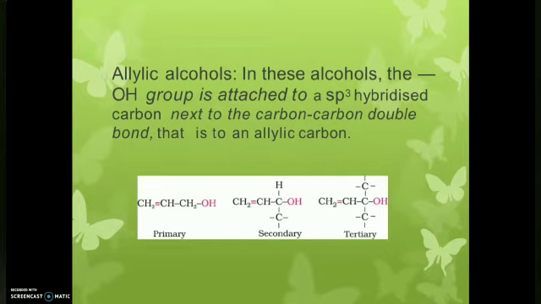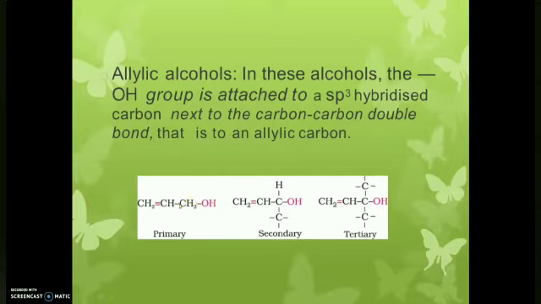Then what are allylic alcohols? If you check the compound, the hydroxyl group is attached to an sp3 carbon atom, but this sp3 carbon is adjacent to a double bond. Such compounds are known as allylic compounds, and this carbon atom is known as the allylic carbon because it is near the doubly bonded carbon atom. In this compound, we can further classify it into three types.